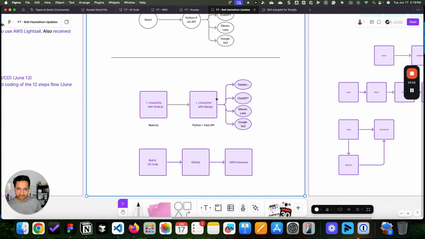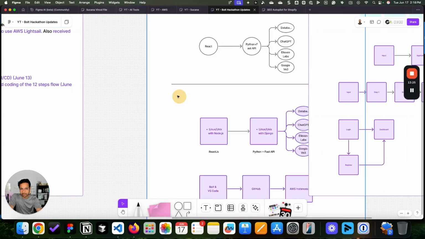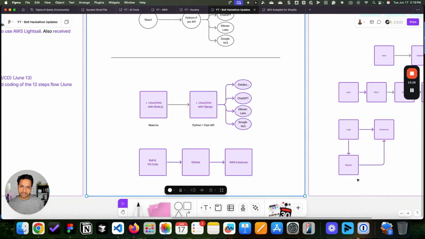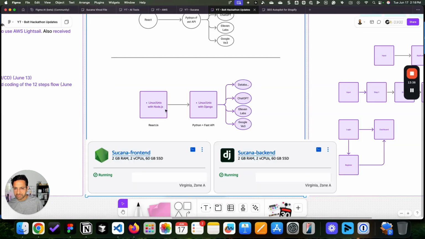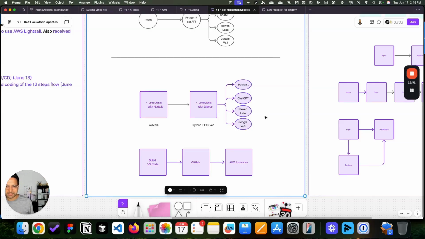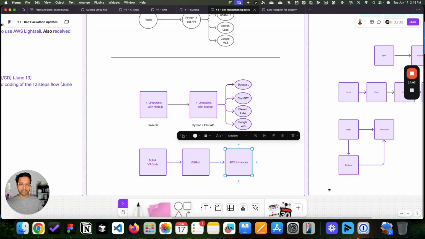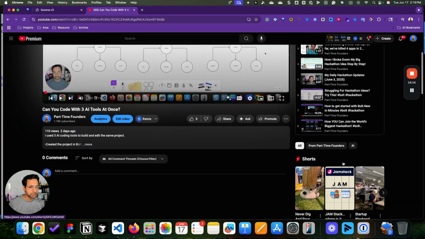And then once we decided this, my prototype is based on this structure that I have two instances. Instance number one for the front end, which is Linux and Node.js. And then the second instance is Linux Django, where I will be hosting Python and FastAPI. And that's where I will call all my APIs and database. And the final thing to this is I wanted to build a structure where I will build my code in Visual Studio Code, check that in to GitHub, and then I want it to deploy automatically to the AWS instance. And I spent 5 hours this Saturday. I've created a video just for that. Let me show you that.